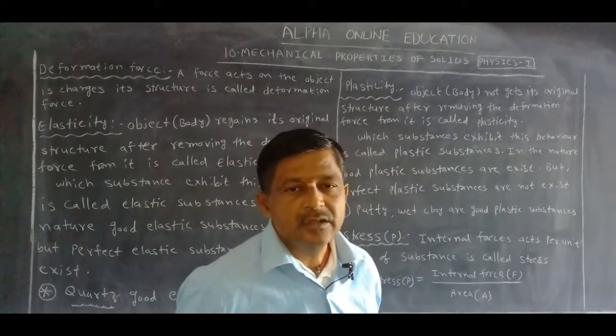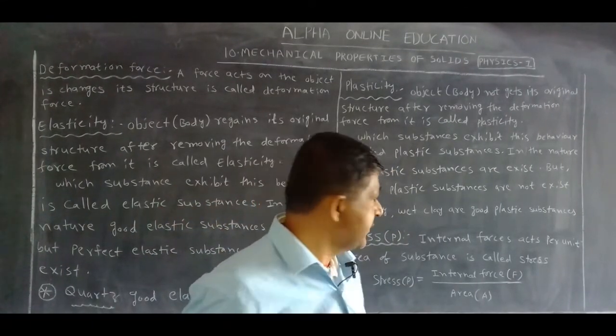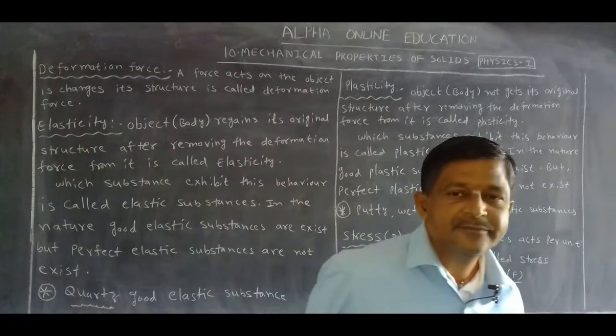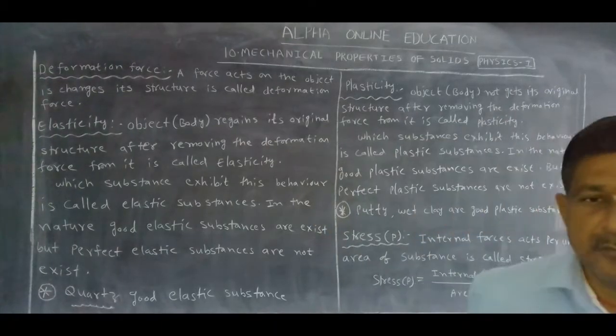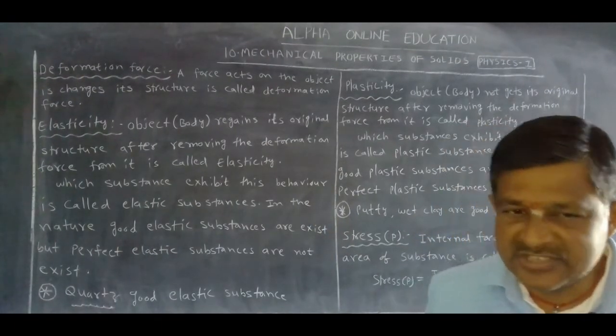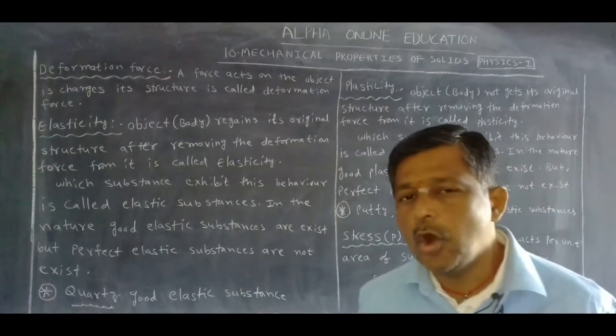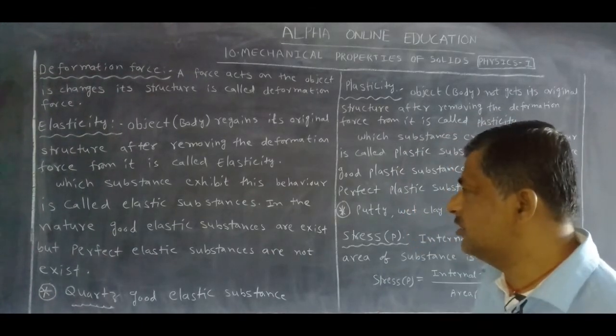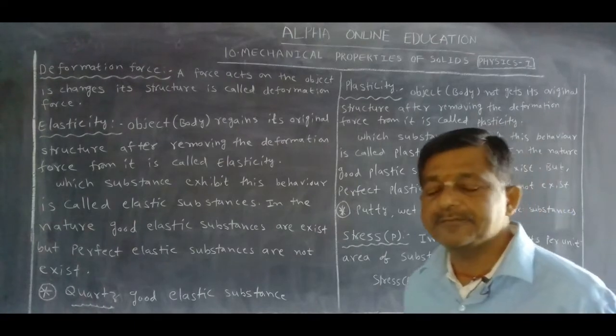Putty and wet clay are examples of plastic substances. Elasticity and plasticity are quite opposite. In elasticity, the object regains its original shape. In plasticity, it does not.